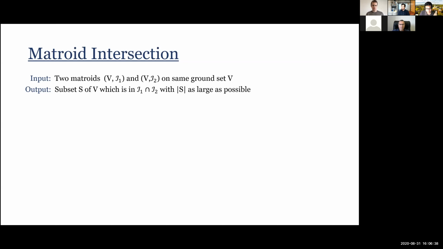The reason this problem is interesting is that it generalizes many problems. In particular, it generalizes bipartite matching in graphs. Here again, V is the set of edges of the graph, and the 2 matroids are so-called partition matroids, which basically constrain the degree on each side of the bipartition, so that the number of edges picked at each vertex is at most 1.